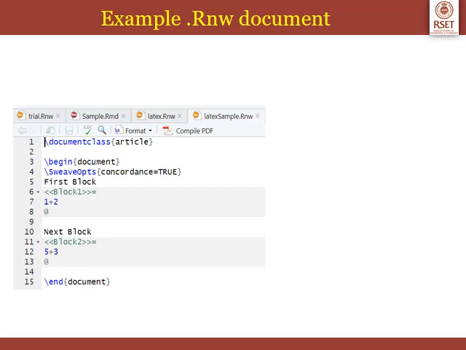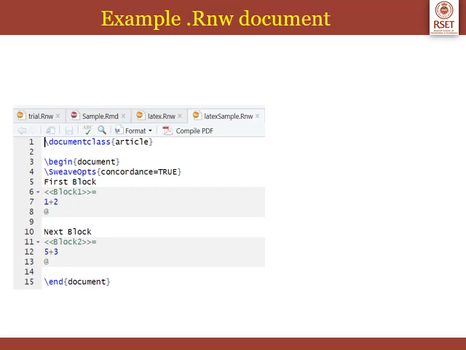I'll tell you how. In line number 5, I have the first text, which is the first block. So I am just writing first block, and in line number 6, instead of giving 3 backticks, I have given 2 open angle brackets. I have written the name of this block, R code chunk, that is block 1. Then I am closing the angle brackets and writing equal to. This is equivalent to writing 3 backticks followed by curly braces and the R code chunk name.